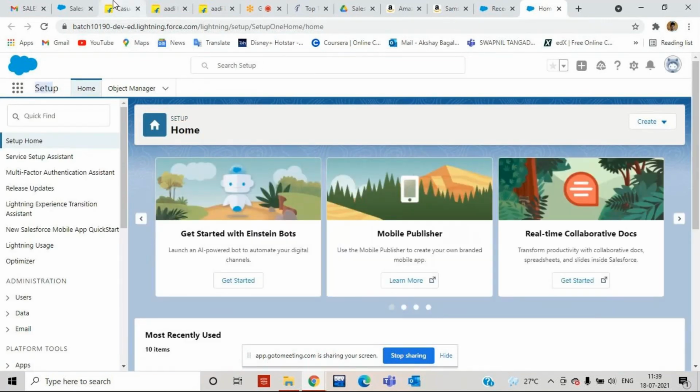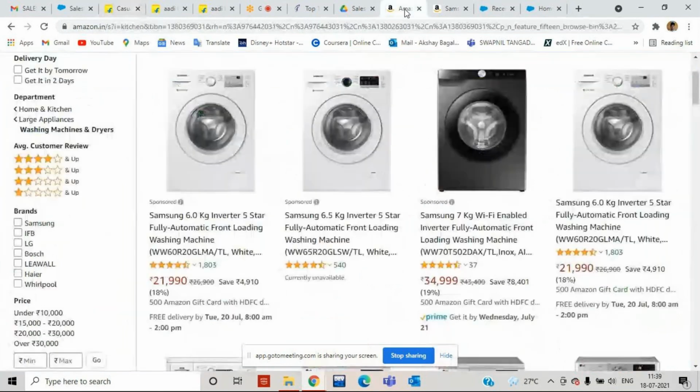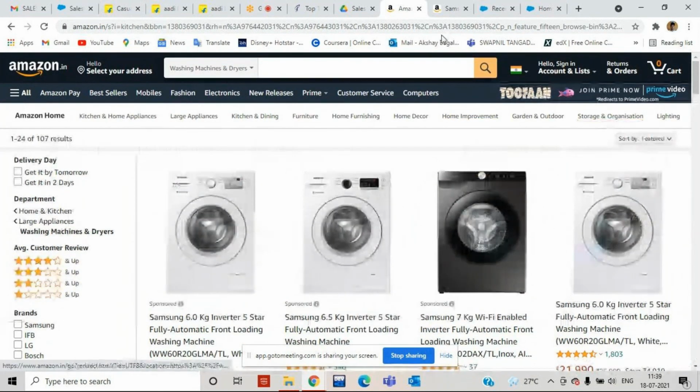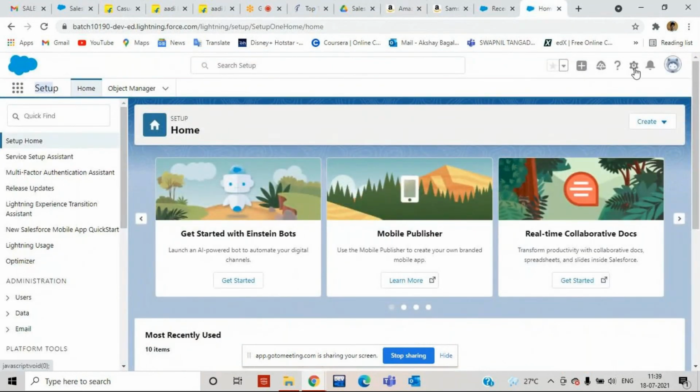This setup is also available in Flipkart and in Amazon, but it is hidden because this setup is only for the developers of a cloud application. Once we have built the functionality, we can hide this setup button so that end users can only access the website and see the products. We don't want to provide them development access, so I can hide this area.